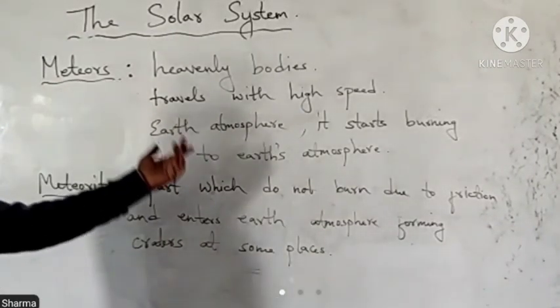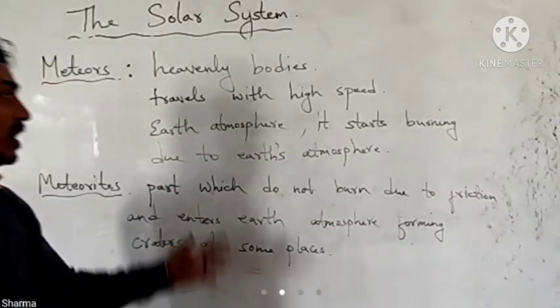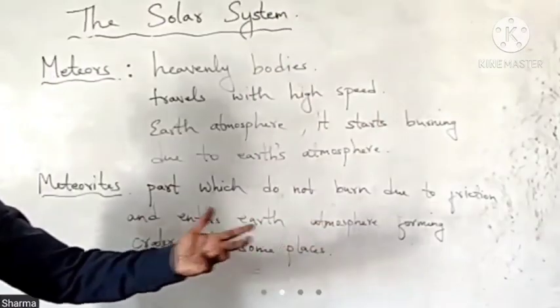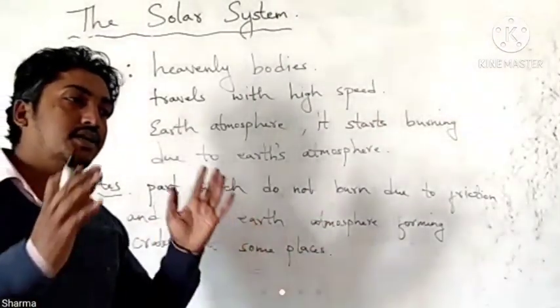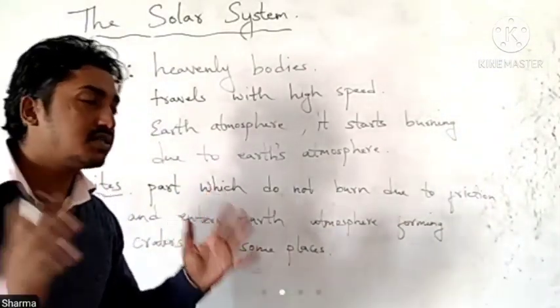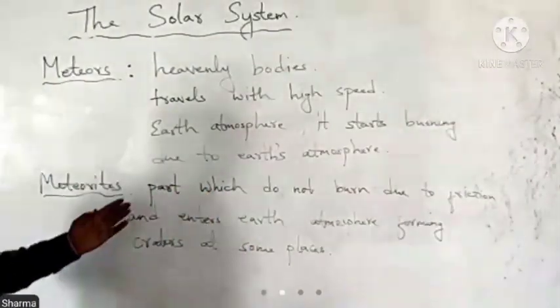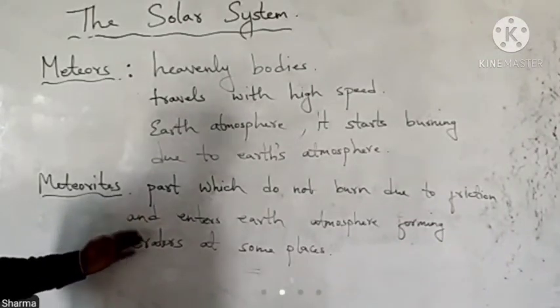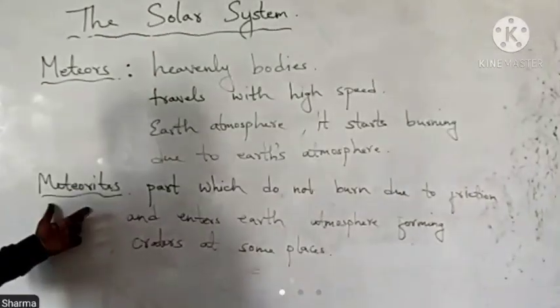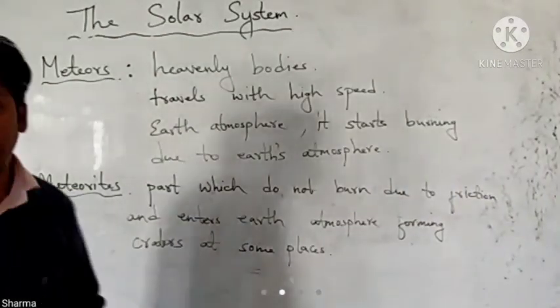They are also heavenly bodies and travel at a very high speed, and when they enter the Earth's atmosphere, they start burning and burn completely. But if the meteor is much bigger, some part of the meteor enters the Earth's atmosphere and forms craters on the Earth's surface, and they are termed as meteorites,